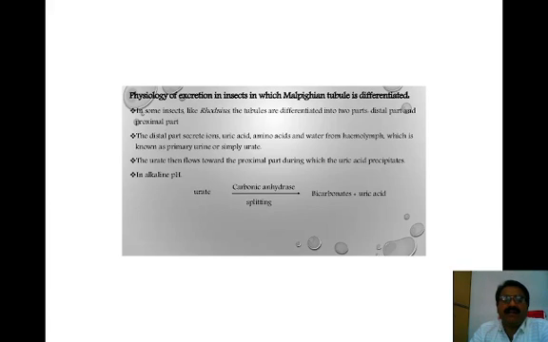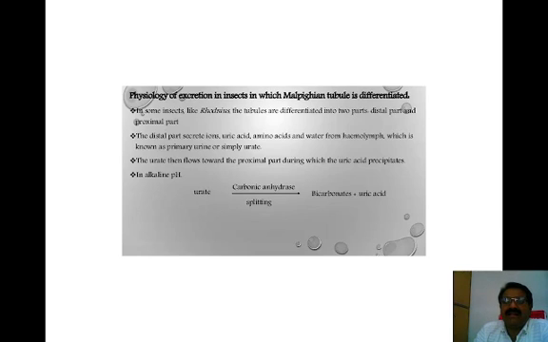The urate then flows toward the proximal part of the Malpighian tubules, during which the uric acid precipitates, and the uric acid gets poured into the proximal end of the Malpighian tubules at alkaline pH. Urate plus carbonic anhydrase undergoes a splitting reaction, forming bicarbonate plus uric acid.